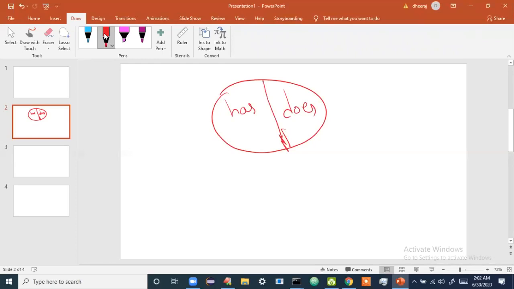Like this, the has properties are cost, breed, color. And what is does? Sleeping is an activity, right? Sleeping, eating, running, crying. These are all activities. It is does, right? Yes. So every object has this: has property and does property.